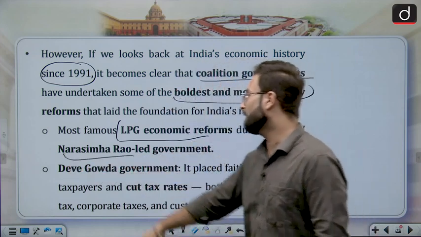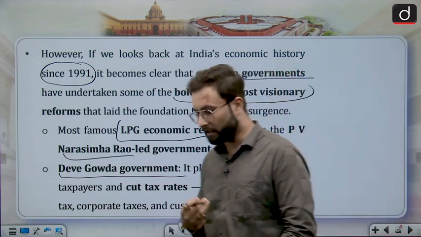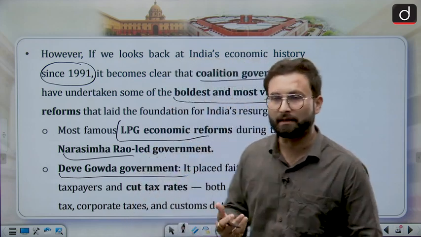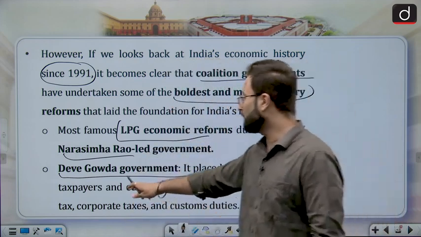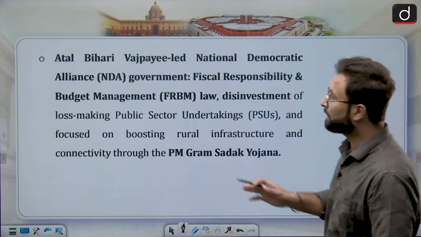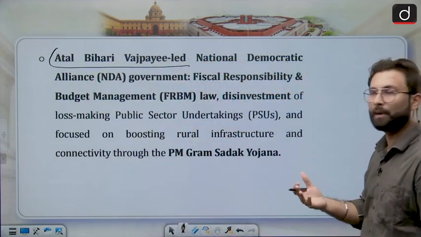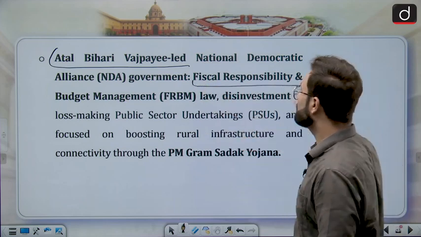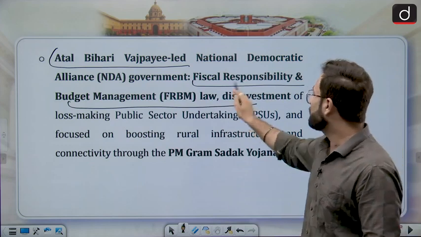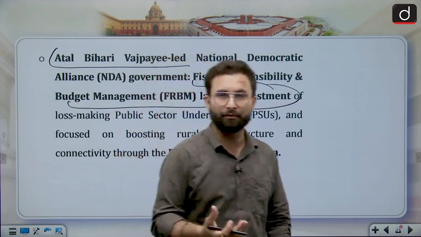After that we had the government under Deve Gowda. They also went for a cut in the tax rates, because they had faith in the taxpayers. Then moving further, at the time of Atal Bihari Vajpayee's government, or the NDA led government, the Fiscal Responsibility and Budget Management law was enacted. Afterwards, disinvestment proceedings also started for the PSUs which were not making profit at that point of time.